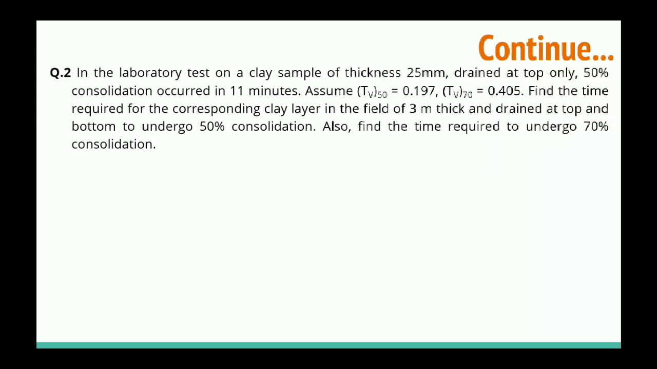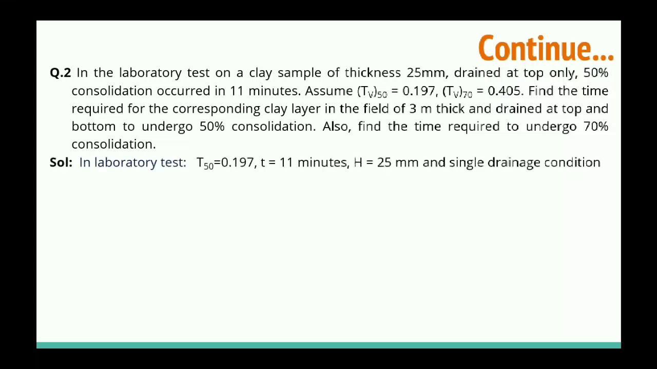Next question is, in the laboratory test on a clay sample of thickness 25 mm, drained at the top only. So this is the case of a single drainage system. 50% consolidation occurs in 11 minutes. Assume TV50, meaning for 50% degree of consolidation the TV value is 0.197, and for 20% degree of consolidation TV value is 0.405. So find the time required for the corresponding clay layer in the field of 3 m thick and drained at the top and bottom to undergo 50% consolidation. Also find the time required to undergo 70% consolidation.